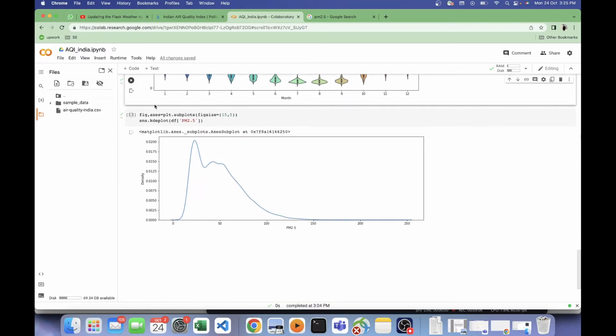Then I did a simple kernel density estimation just to see the frequencies of the PM25 values, and the highest I got was for 32. So 32 is the highest value which we have got throughout these 4 years, and the second highest was for 45. So this value is 45, this is 32. And we can see that the range is majorly from 10 to 90, we can say. We also have some extreme values like 245 and 7.